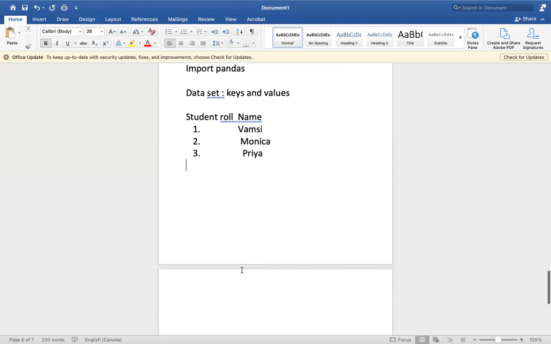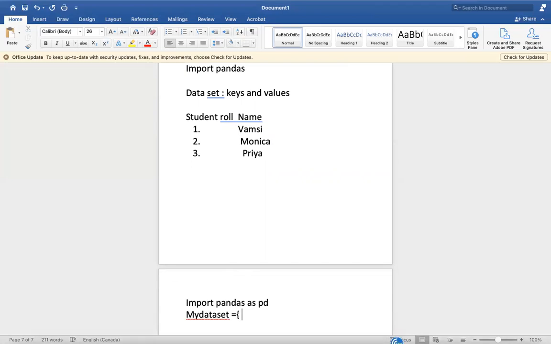Now we will see how pandas works in displaying the key and value pairs. I am simply importing pandas. We can use import pandas or import pandas as pd. Here I am declaring one data set, and in it I am giving key and value pairs.